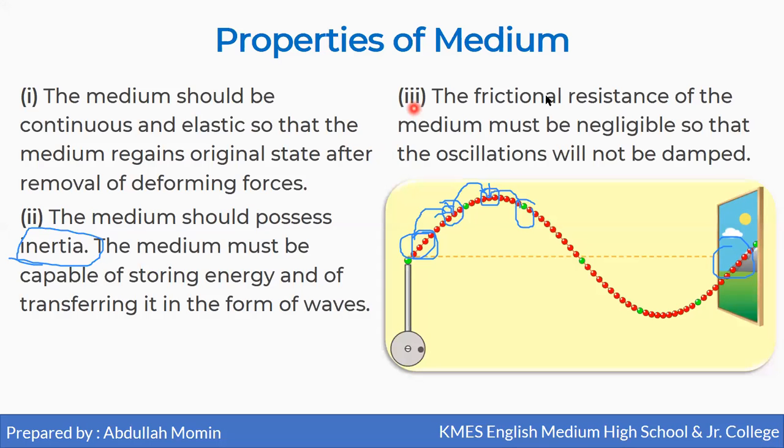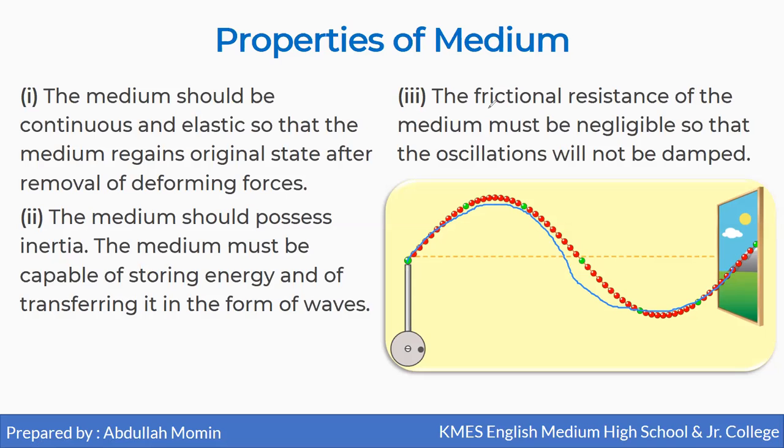Now the frictional resistance of the medium must be negligible so that the oscillation will not be damped. If there is so much resistance in the air, the oscillation is going to die, and this particle will stop its oscillation after a certain amount of time.